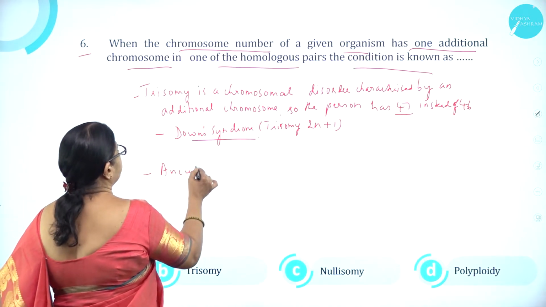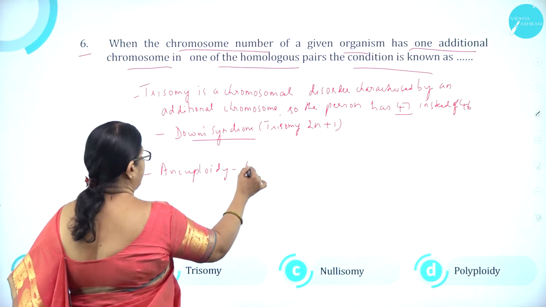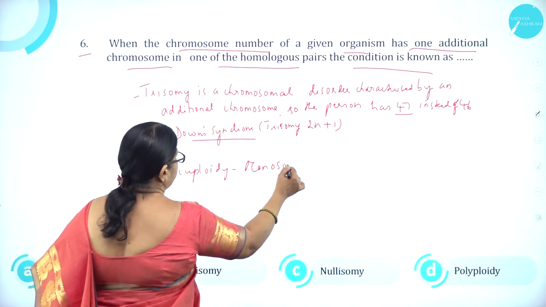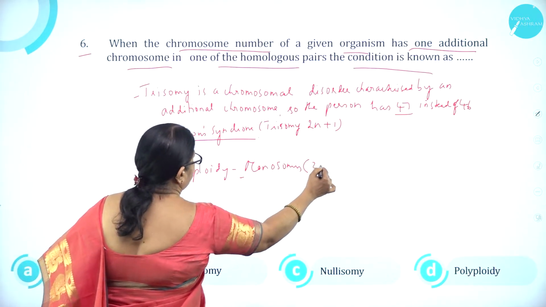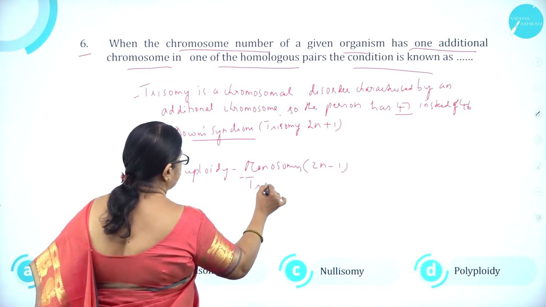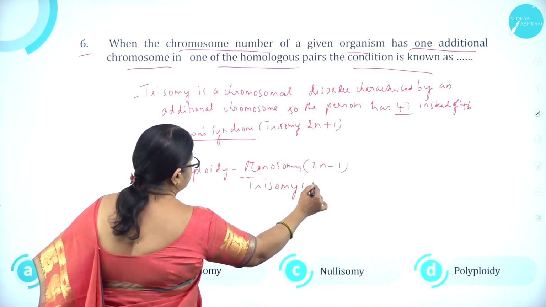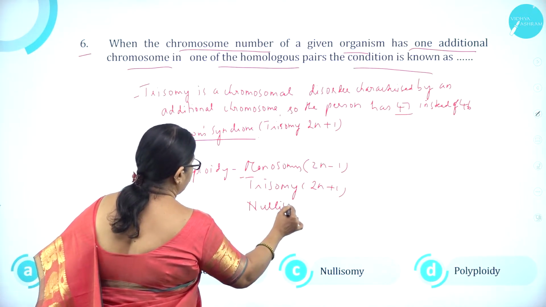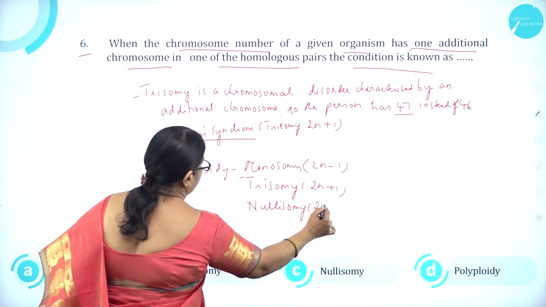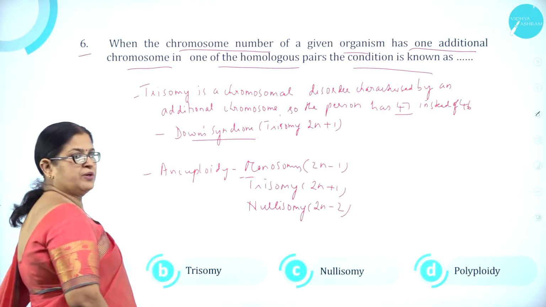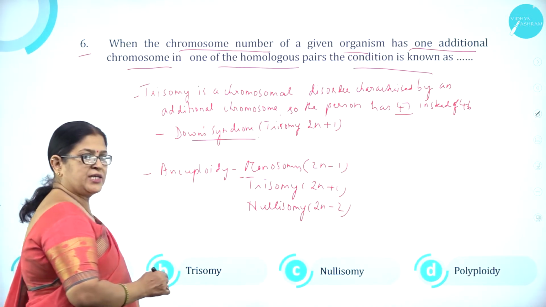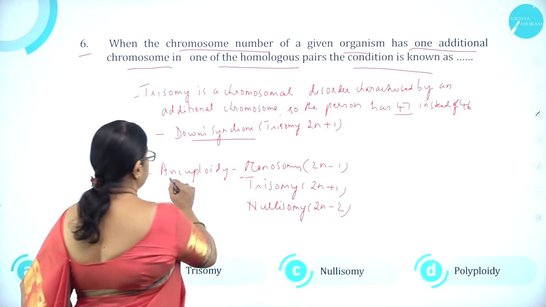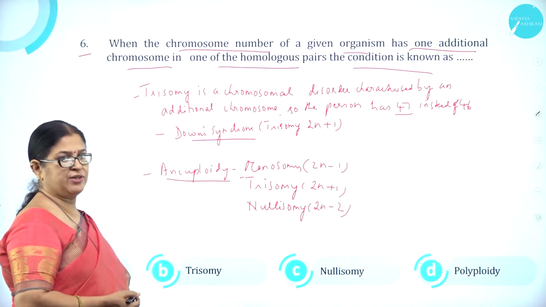Aneuploidy. And it is due to monosomy, that is 2n minus 1, trisomy, that is 2n plus 1, nullisomy, that is 2n minus 2, right? So tetrasomy 2n plus 2. So what is aneuploidy? Unbalanced set of chromosomes.